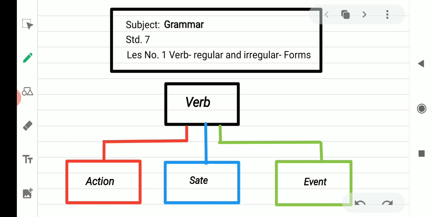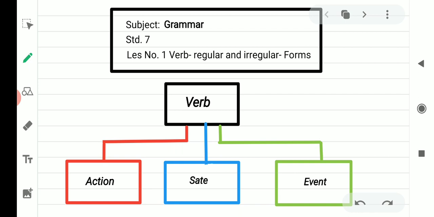Run, sit. So, one word verb is enough to say the sentence. A sentence can be formed without using any other part of speech, but a sentence cannot be formed without using a verb. So, verb is a very important part of speech.